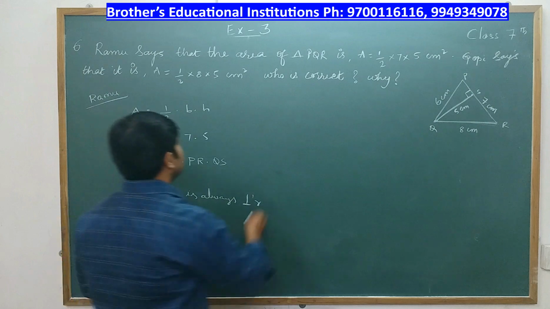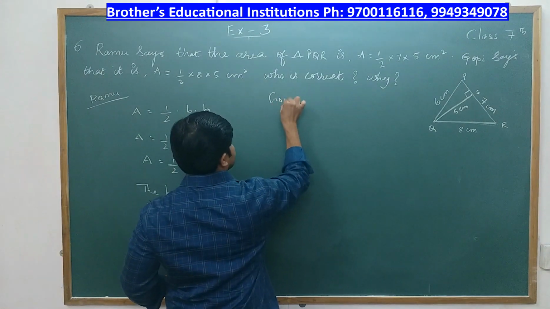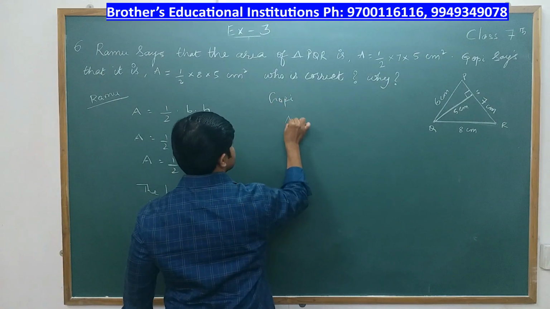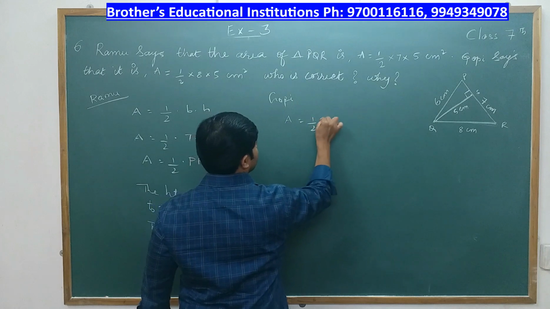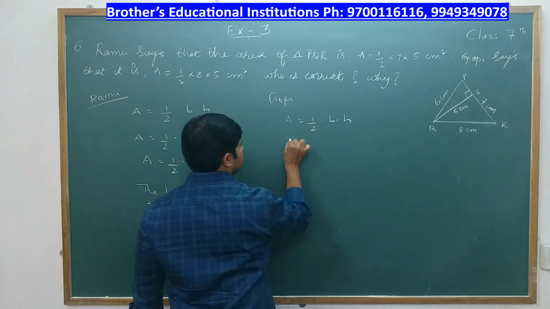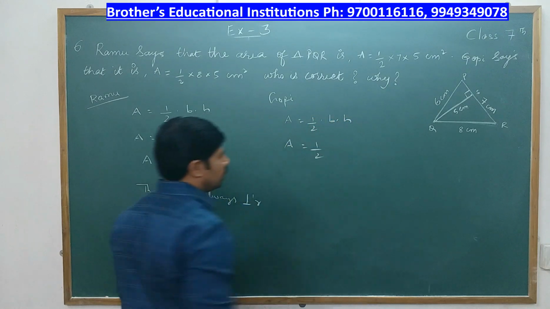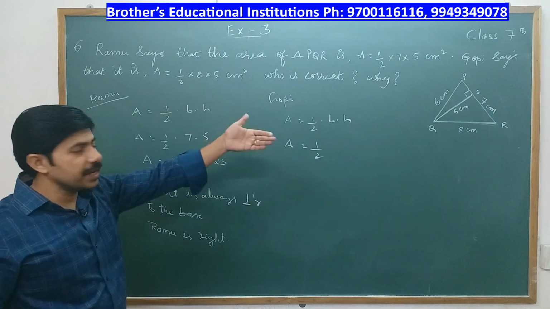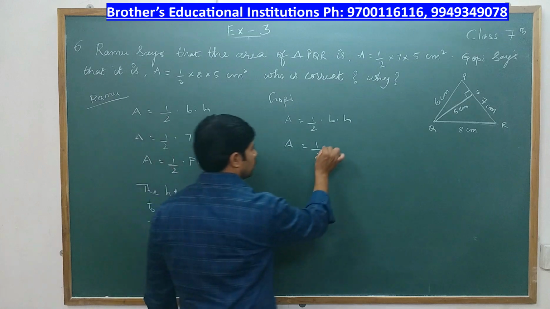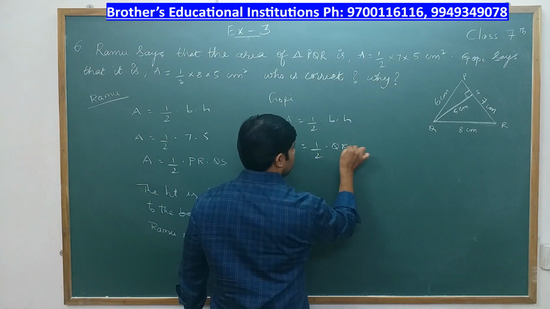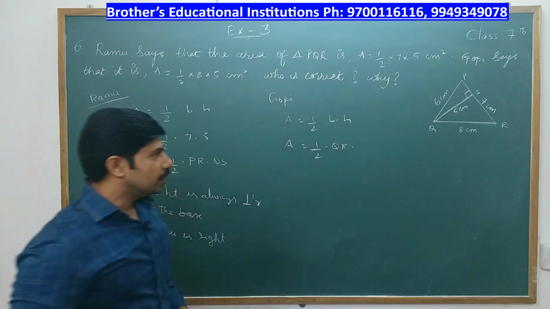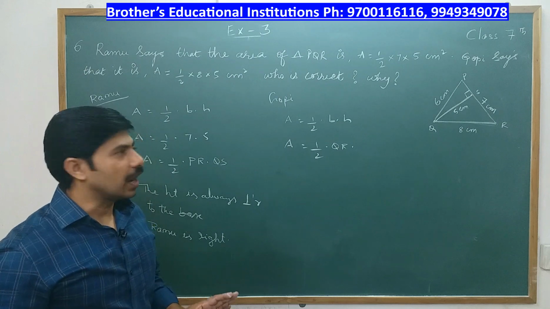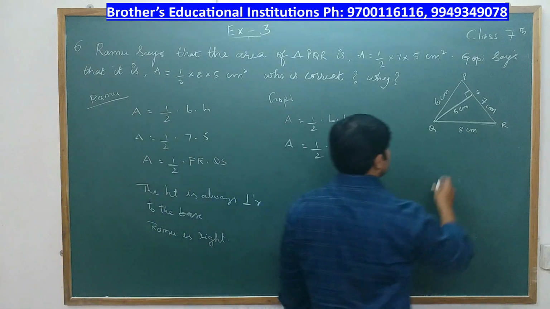Now according to Gopi, what Gopi says, area is half into base into height. See, now according to Gopi, what is the base? Base they have given as 8. So where is 8? 8 is QR. Okay, into, but there is no perpendicular line drawn from P to QR.